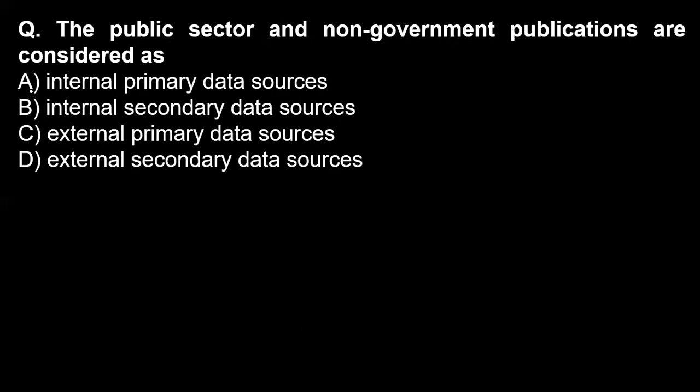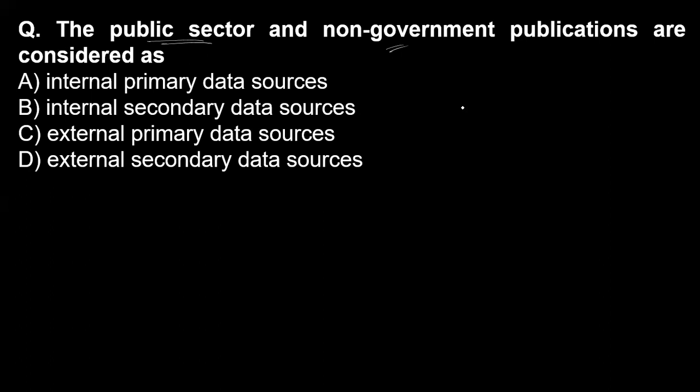Next question, which is on your screen: the public sector and non-government publications are considered as what? So what is the public sector? Public sector means it is related to the government sector. And what are non-government sectors? So these two publications are considered as. Is it internal primary data? You have to remember that these sectors publicly publish their data to the general public.